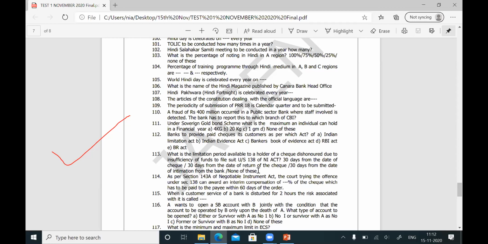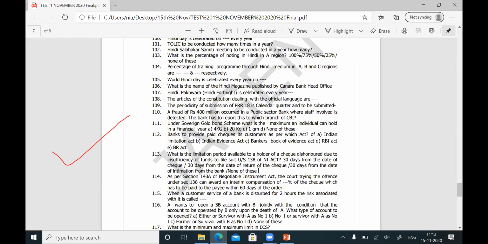So they will ask the question, what is the date the cause of action arises? The payee has to send a notice to the drawer within 30 days from the date of receipt of the intimation with regard to the return of the check. Then the drawer can make the payment within 15 days. Even after 15 days of the receipt of the notice, if the drawer has not paid, then the date of cause of action arises at the end of the 15th day. Then this fellow has to go to court, within 30 days from the date the cause of action arises.